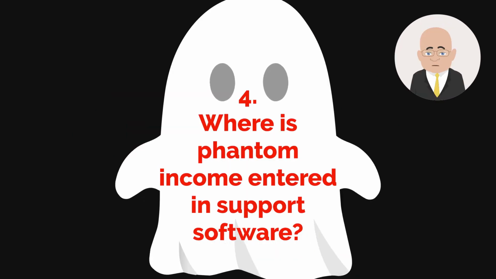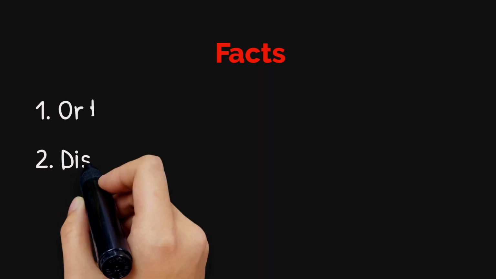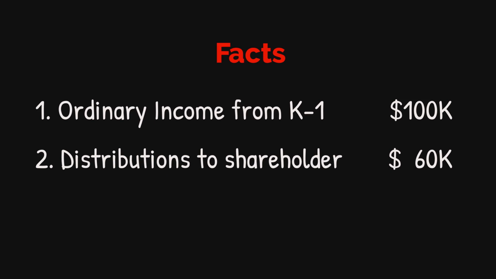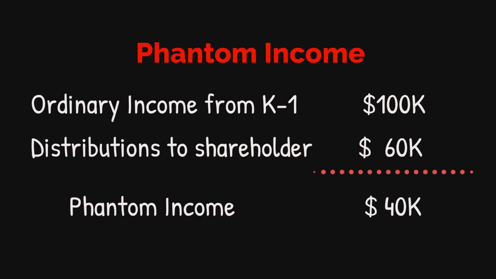Having arrived at the amount of phantom income, if the calculations of phantom income are used in a child support computer program to determine income available, what are the inputs for phantom income and on which lines do they go? Pass-through income on the shareholder's K1 is $100,000, but only $60,000 was distributed to the shareholder. Here is the computation of phantom income.